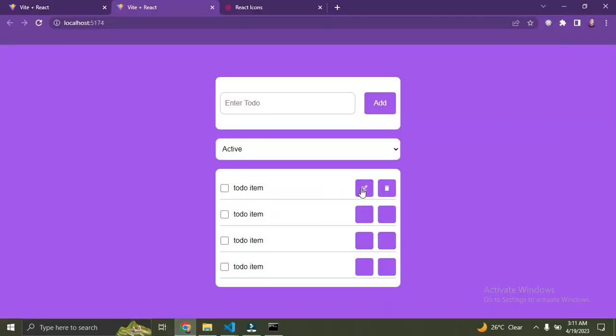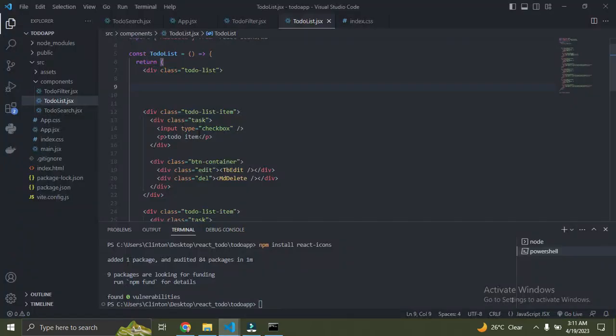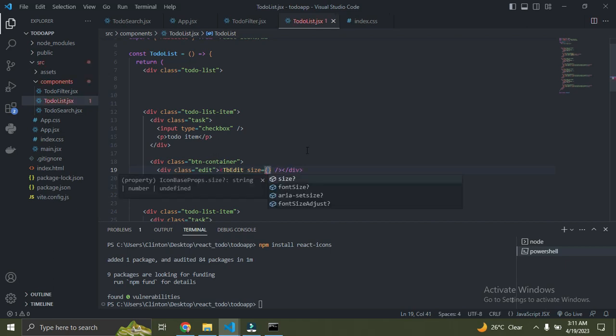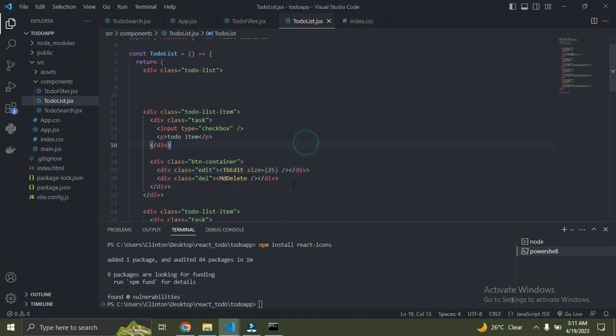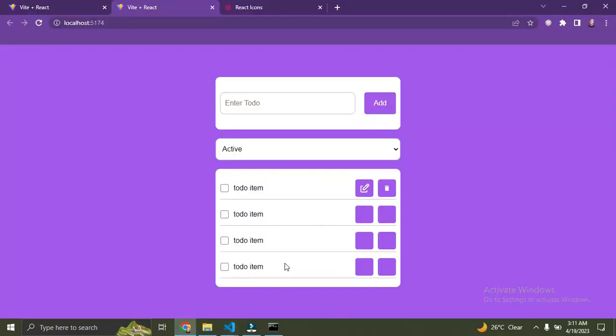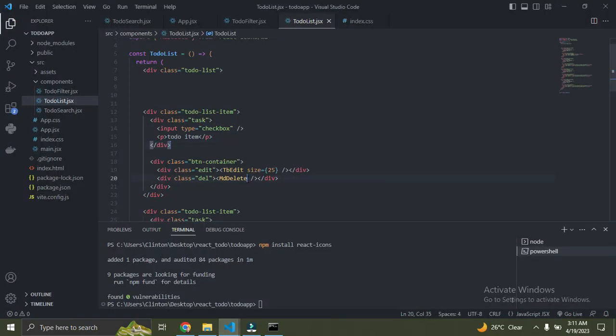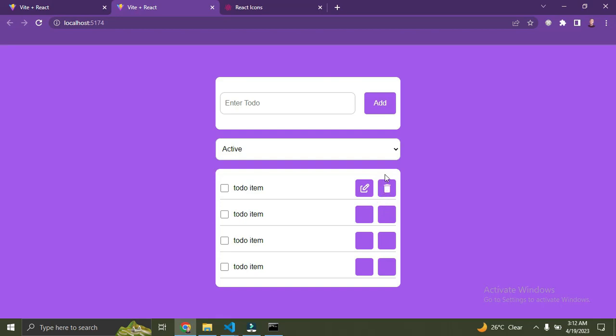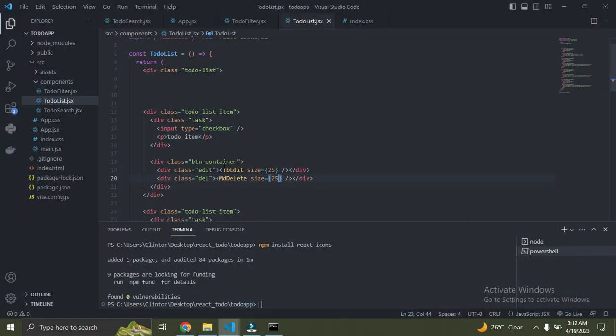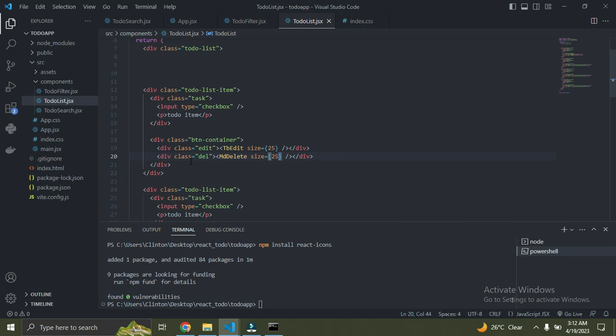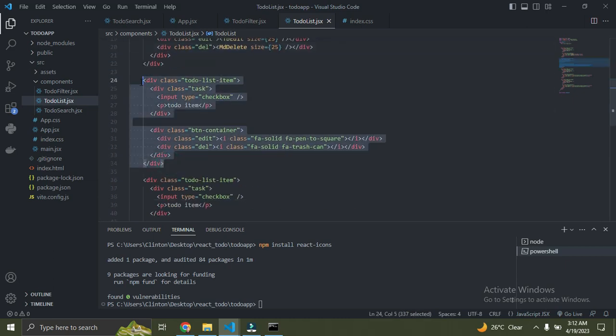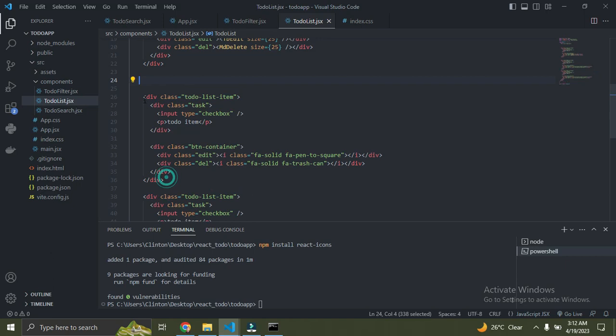Okay, you can see there it's looking small. So let's increase the size. Just come over here. I'm going to say size equal to, let's just say 25. Let's see how it looks now. Okay, it's big now. Do the same thing for the delete, size equal to 25. I think it's better now. Okay, that is it. We can just simply duplicate this. Okay, let's remove all these, remove them.